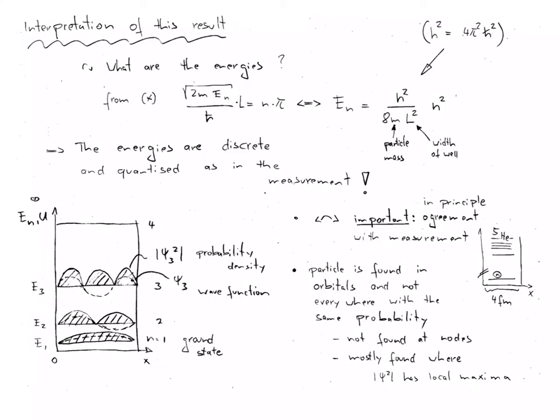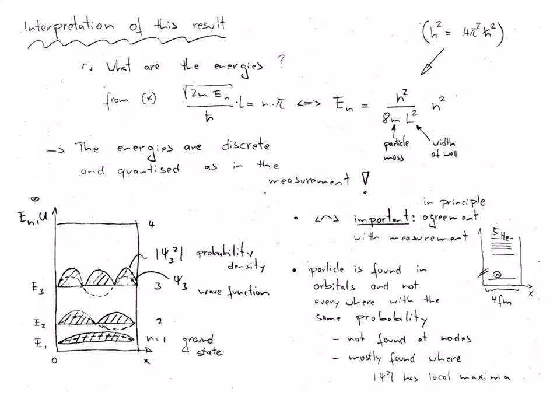Furthermore, for quantum numbers with n equals 2 or larger, the particle can also not be found at certain positions in the center of the quantum well, which again is a very different situation as predicted by classical mechanics.